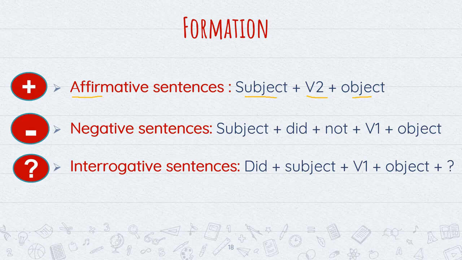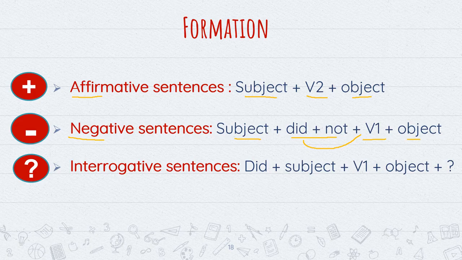And for negative sentences, the formation is subject plus did not plus verb first form. Now keep this point in mind that with did, we will always use verb first form. We will never use verb second form with did. Okay, and at last object will come.